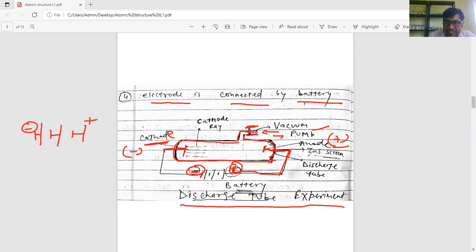And a ZnS screen is placed opposite the cathode, on the side of the anode. So what is the role of the ZnS screen?